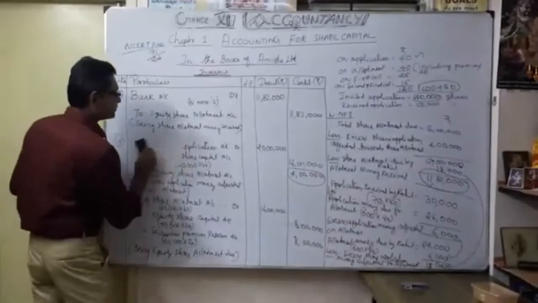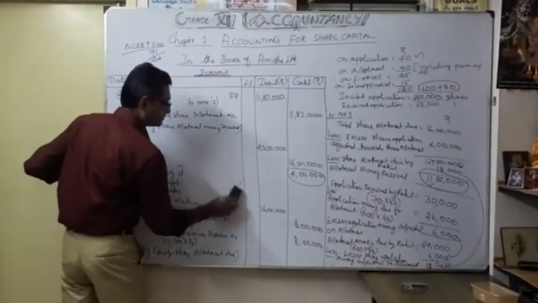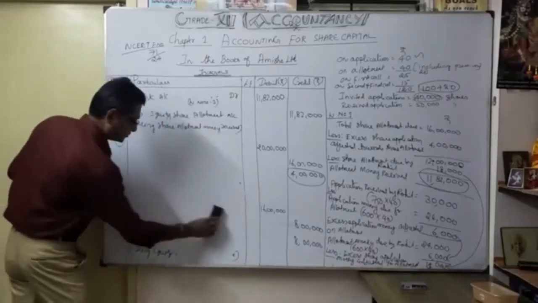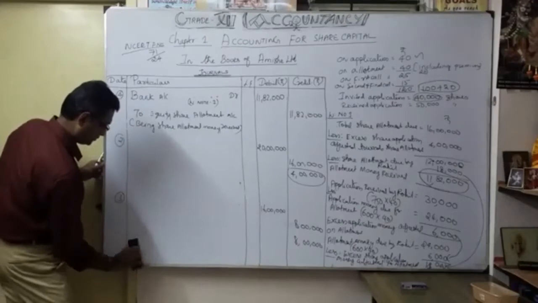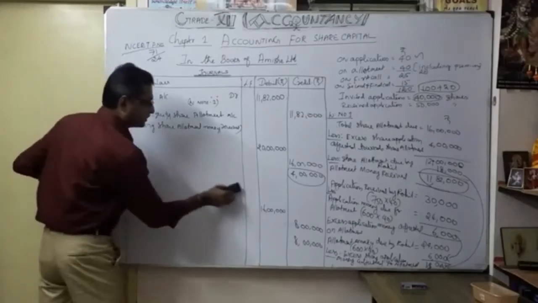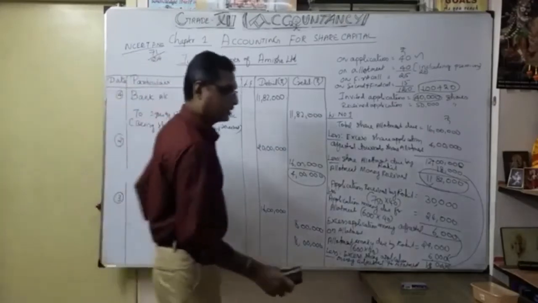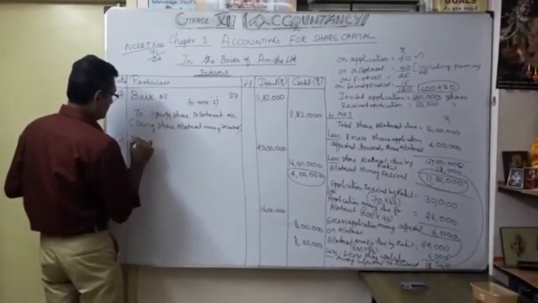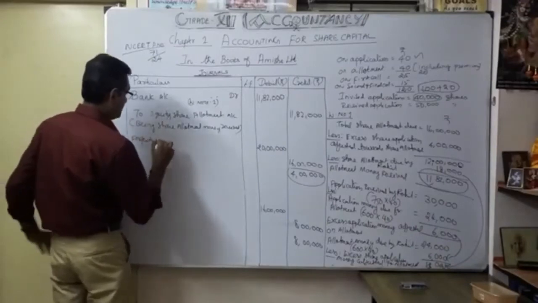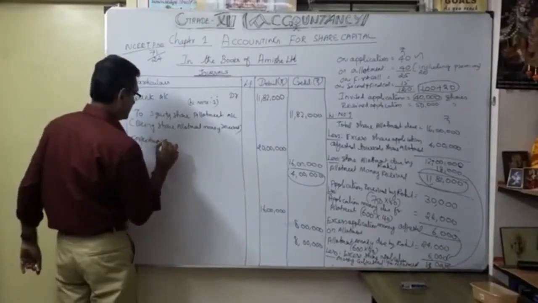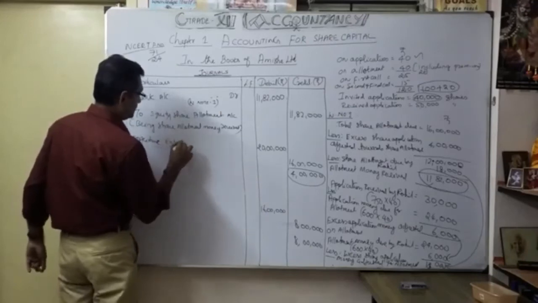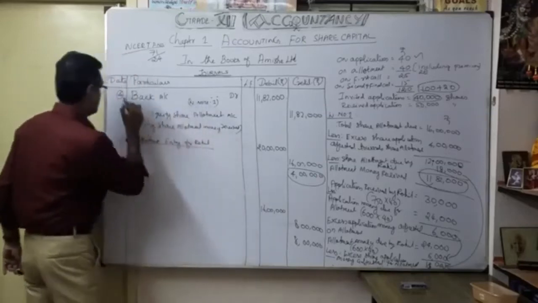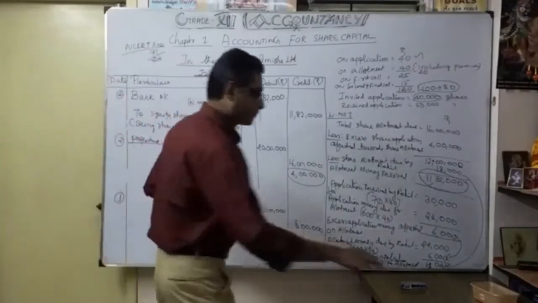Forfeiture entry for Rohit. So I put the title like this. So entry number 5.